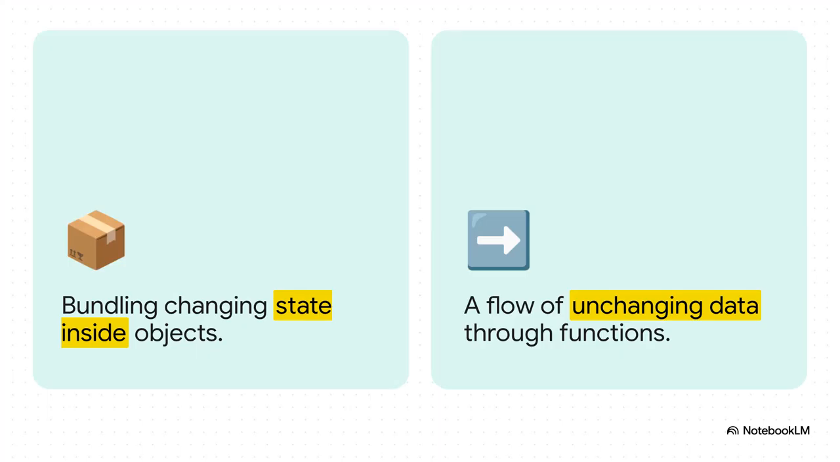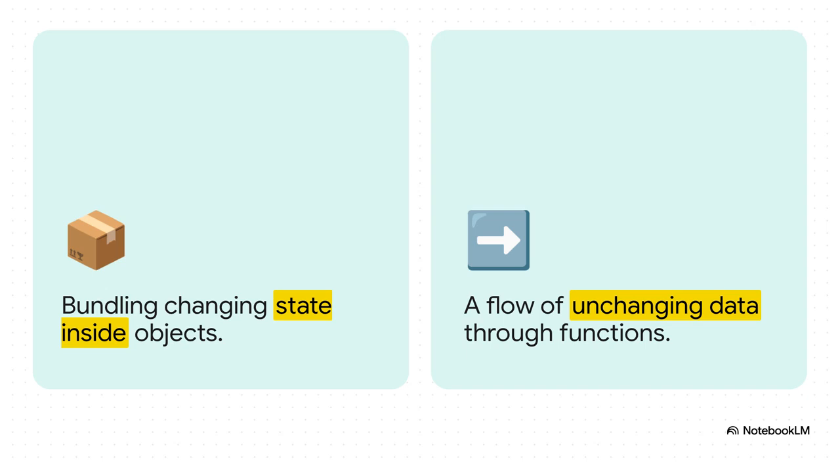The mental shift here is profound. In OOP, you're always thinking about these little objects, these boxes with internal state that is constantly changing. But functional programming flips it on its head. It's all about a flow of immutable data that never changes.